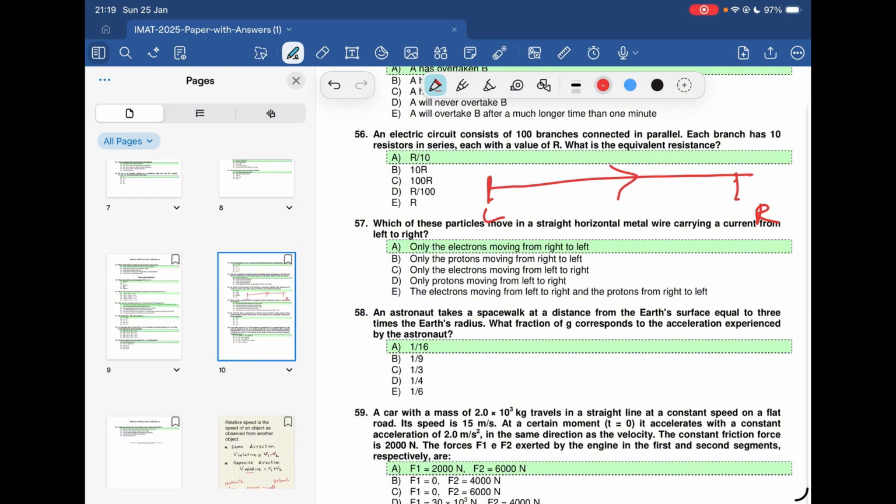If the positive charge is moving in a certain direction, the current direction is also the same. But if the positive charge is moving in one direction, the electrons are moving in the opposite direction. So in the first scenario, if you see the first example, first answer, only the electrons are moving from right to left, so it's a straight away answer. If the electrons are moving from right to left, the direction of current is opposite to that.